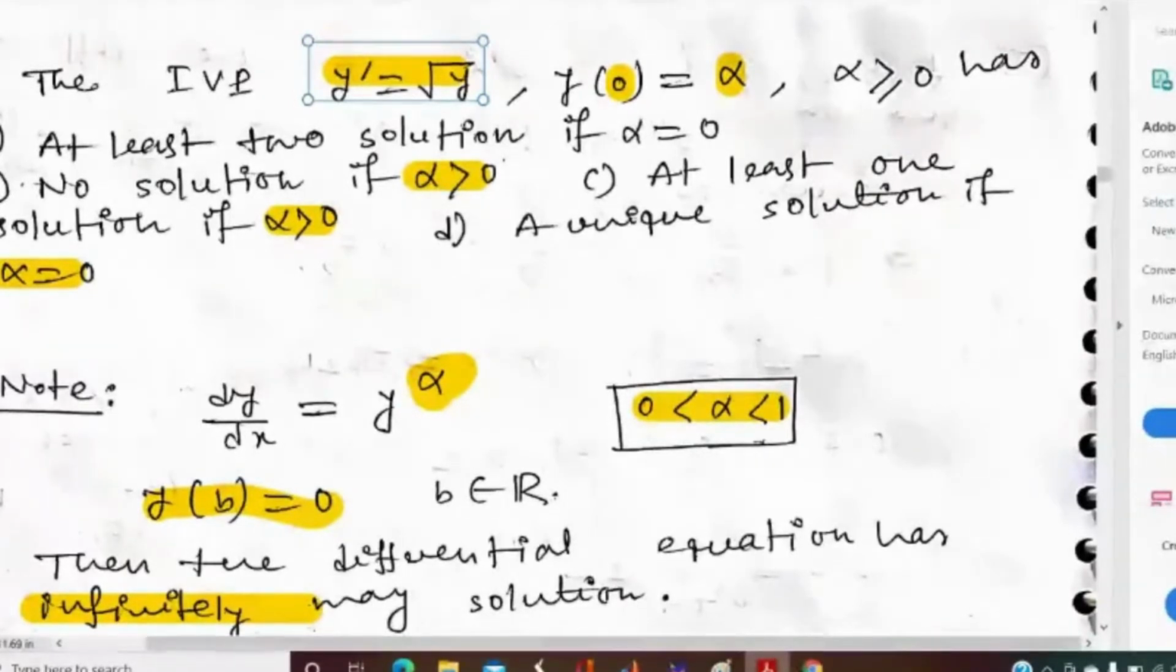Yes. Okay. So if we see the differential equation y dash equal to root over y, obviously y equal to 0 is a solution of the differential equation. Is it clear? Can anyone say how y equal to 0 is a solution of this differential equation?